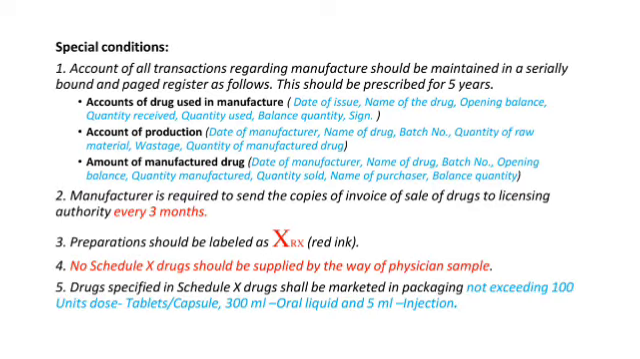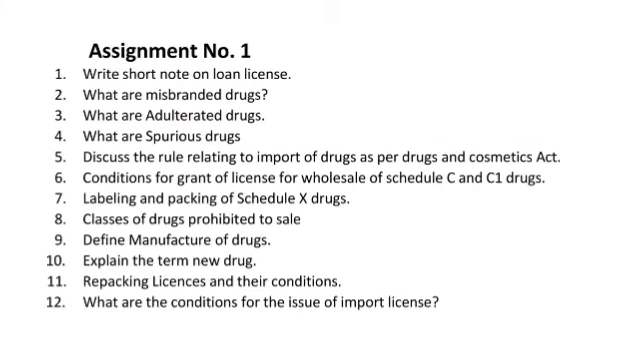Special conditions. Account of all transactions regarding manufacture should be maintained in a serially bound and page register as follows. This should be preserved for 5 years. Accounts of drug used in manufacture, account of production, amount of manufactured drug. Manufacturer is required to send the copies of invoice of sale of drugs to licensing authority every 3 months. Preparation should be labeled as X in red ink.